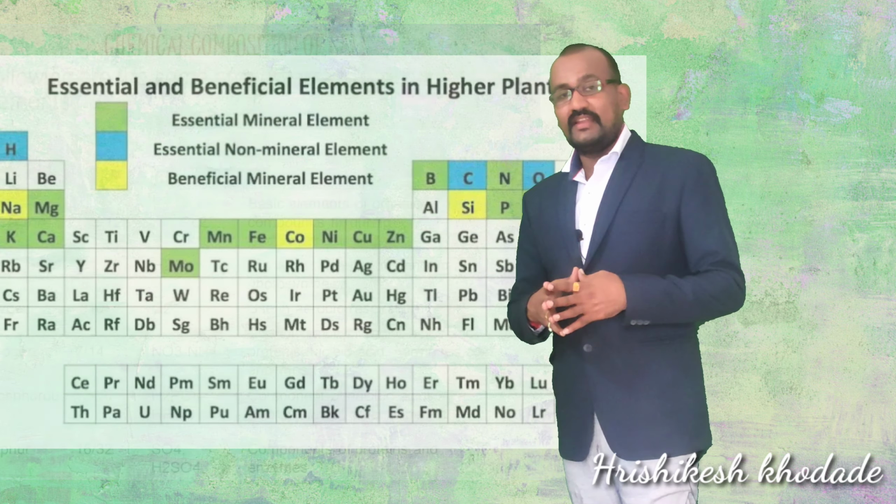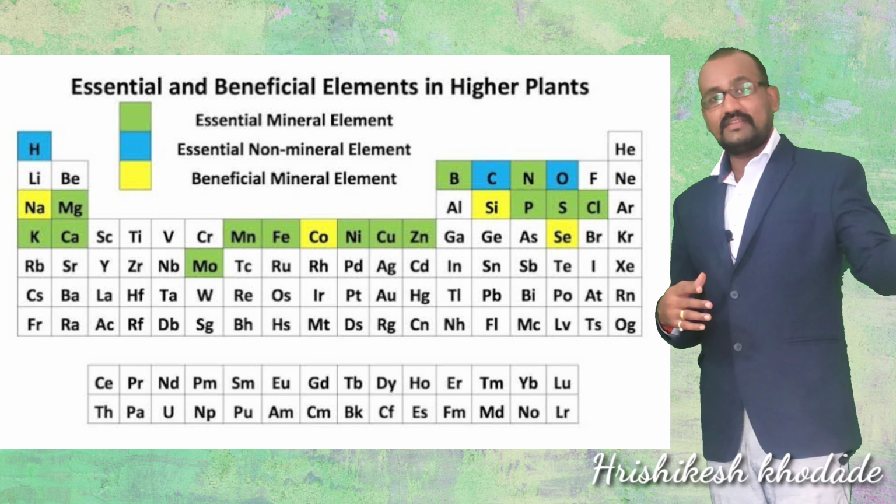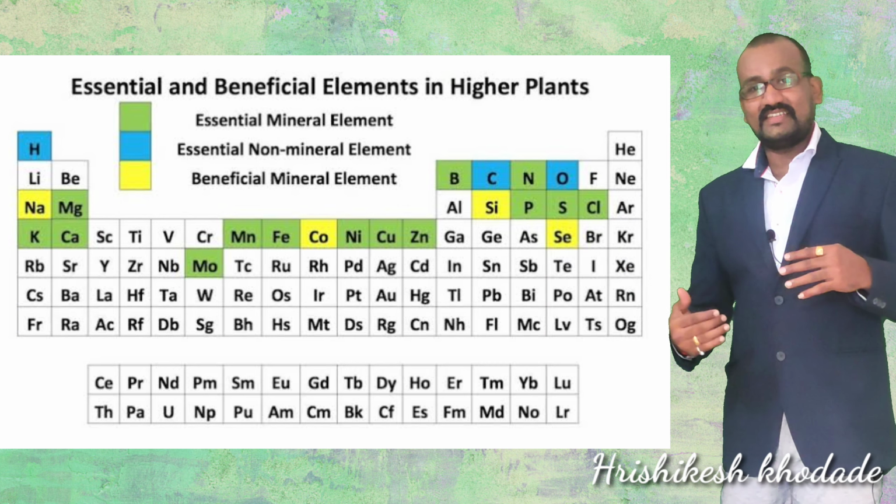Of the elements present inside the cytoplasmic matrix, 24 are essential elements and 18 are non-essential or least essential elements.